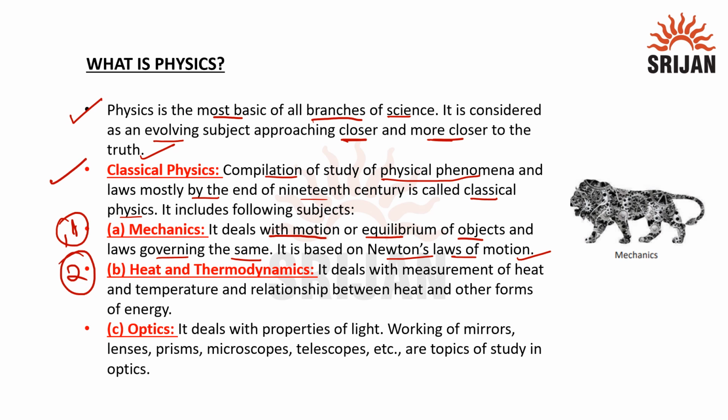And the next is heat and thermodynamics. What is thermodynamics? It is the study of relations between heat, work, temperature and energy. It deals with the measurement of heat and temperature and the relationship between heat and other forms of energy. Now the third one is optics. It deals with the properties of light. Working of mirrors, lenses, prisms, microscopes, telescopes, etc. are the topics of study in optics.